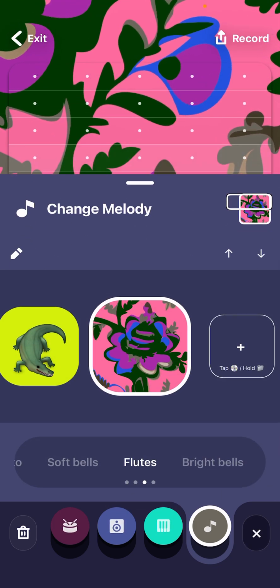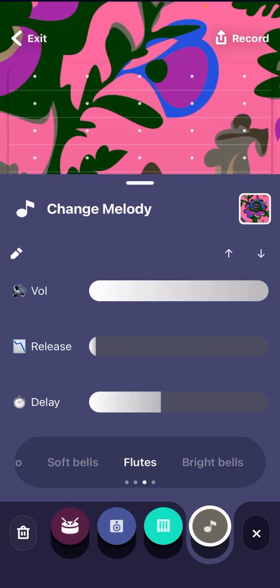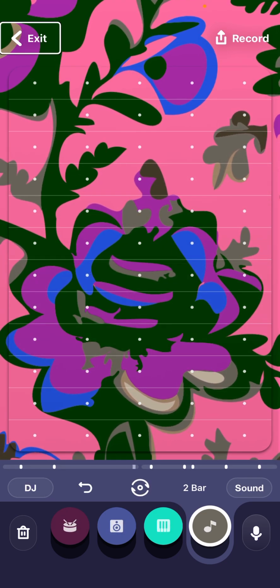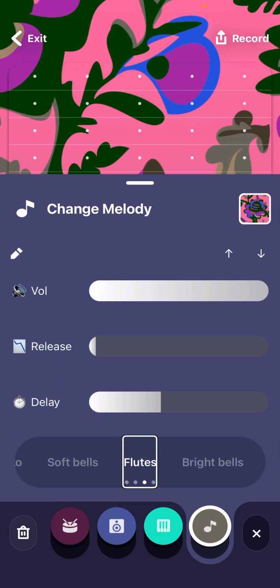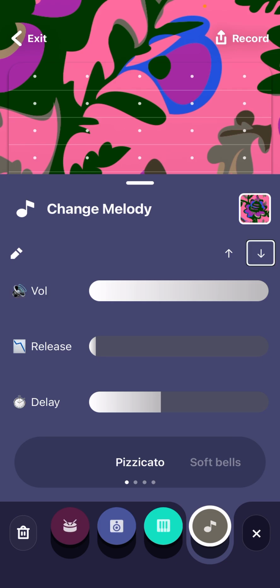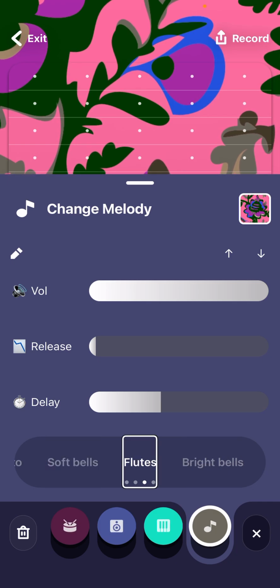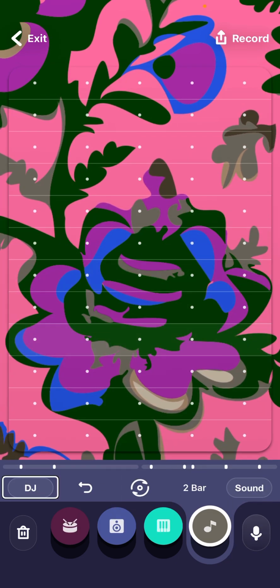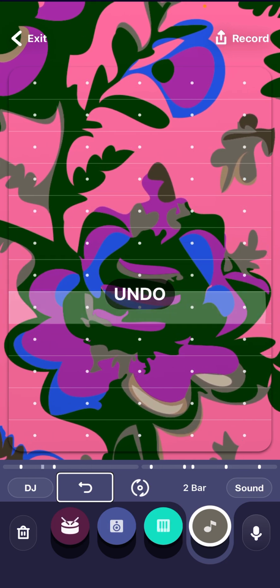So let's edit this last one. Record. So change melody. Again, edit. Edit. Compose. Voiceover go to the edge of the screen. Voiceover on. Record. Beat. 2 bar. Beat sound. Flute. Soft. Up arrow. Down. Stop. Soft. Flutes. Beat. Selected. Beat. Repeat. Sound. On. Beat. Undo.